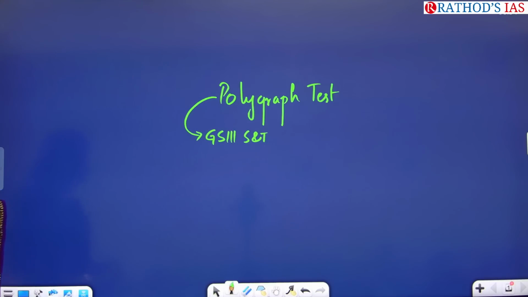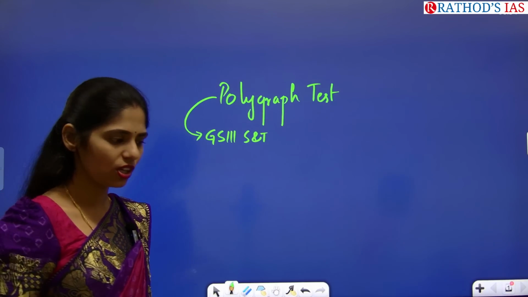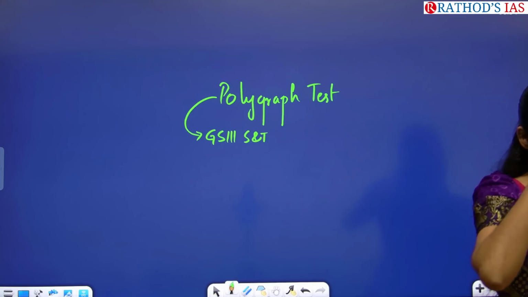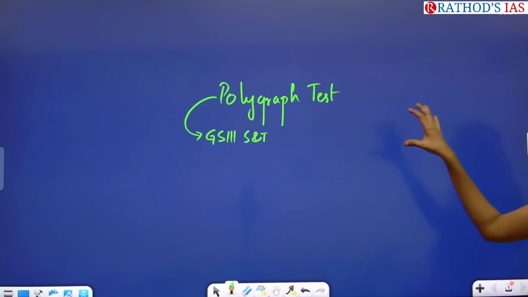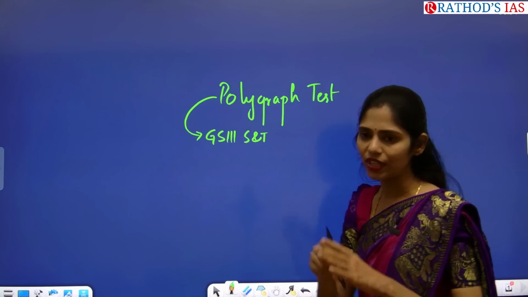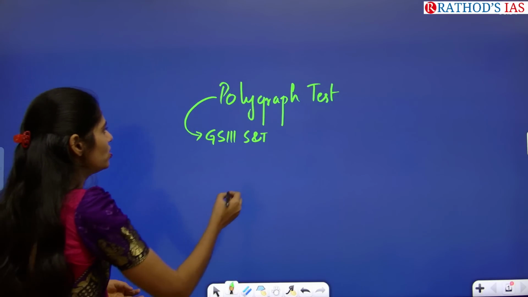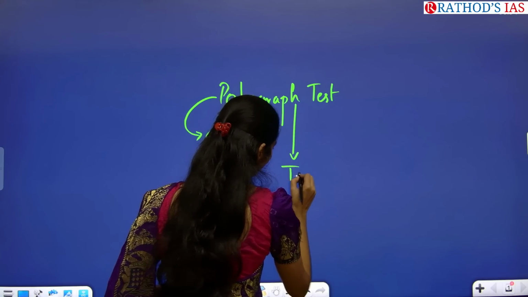So what is this polygraph test? If you watch a number of movies, whenever they investigate any crime, they go with this polygraph test. In this test, they identify whether the person is telling lies or truth. But how? What is the technique involved?